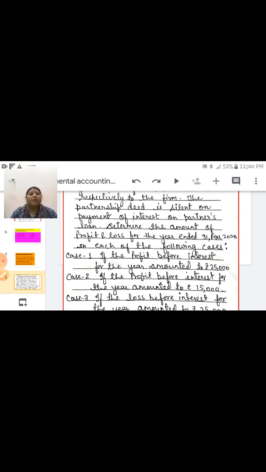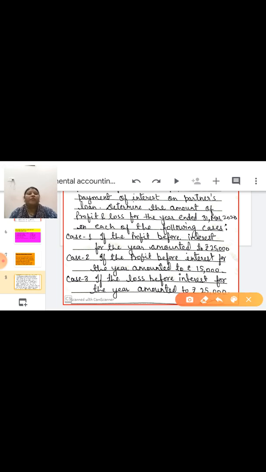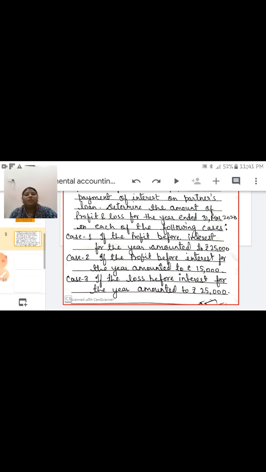So case 1, the profit before interest for the year amounted to rupees 25,000. Case 2, profit before interest is 15,000. And in case 3, loss before interest is rupees 25,000. This is the question. In these three cases, the amounts of profit are different. You have to calculate profit after interest. So let us do the solution.